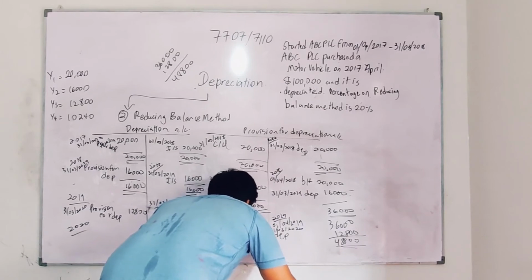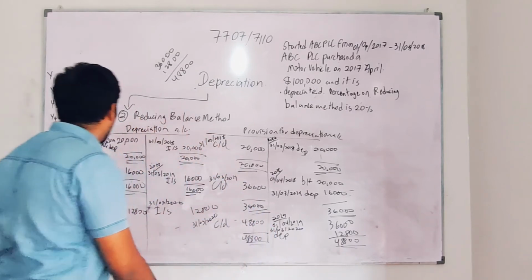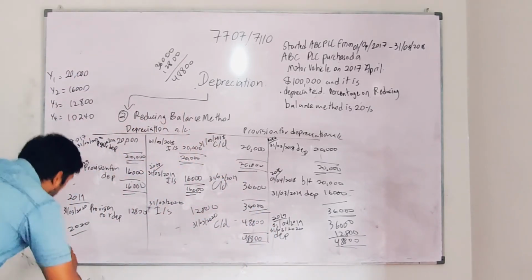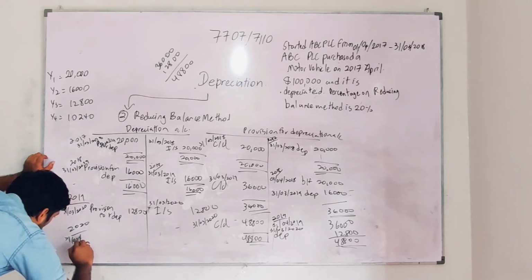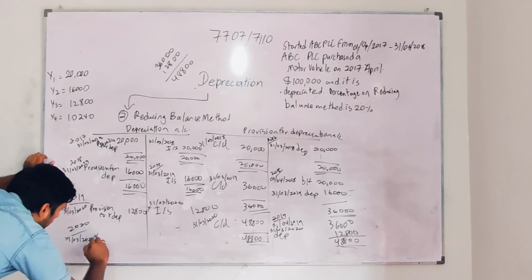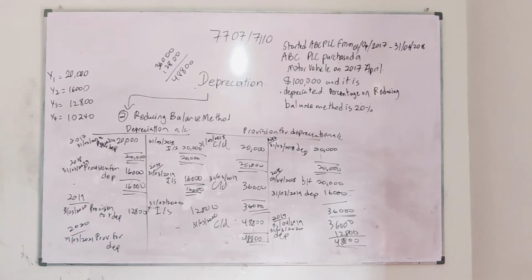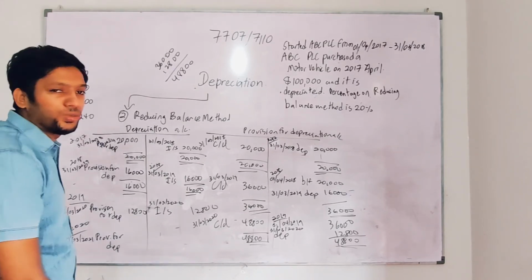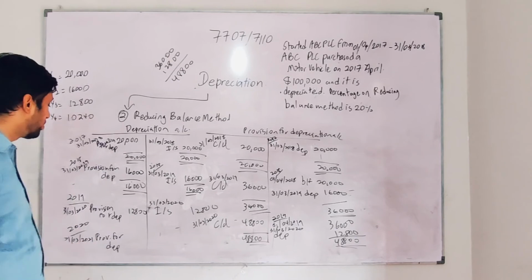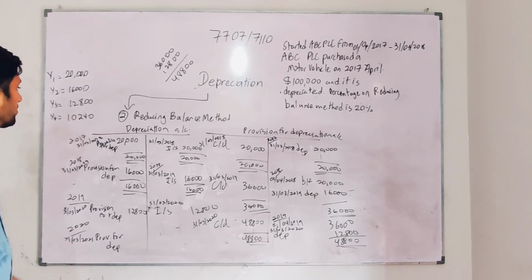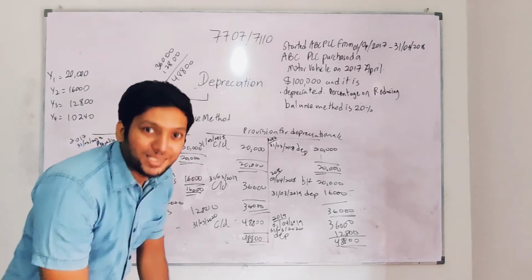So the last value, for 2020, what is 2020's value? You have 31st 3 2021. I'll write provision for depreciation. My handwriting is a bit worse guys, but I'm sorry. Please try to see what I'm writing. You know, my handwriting is very ugly because the board is ugly. I'm sorry, but I'm doing my maximum guys.